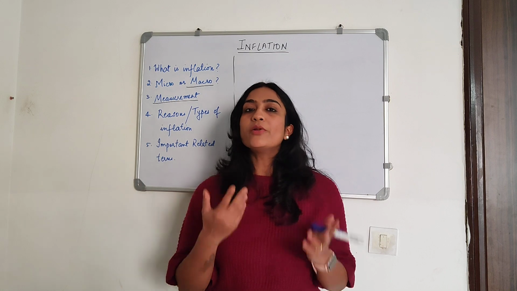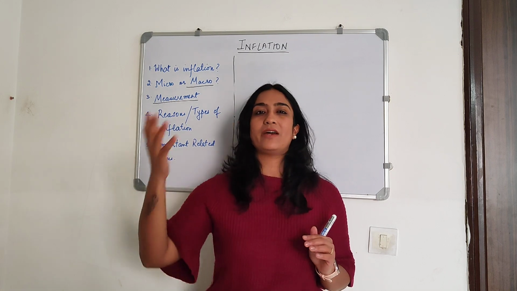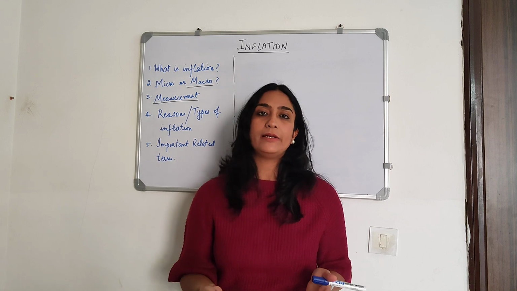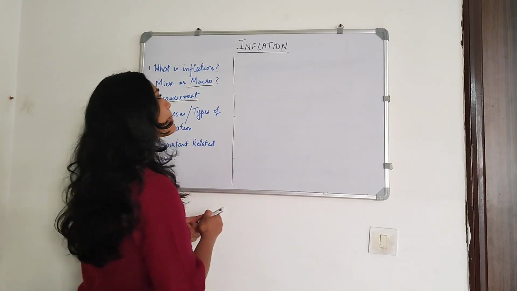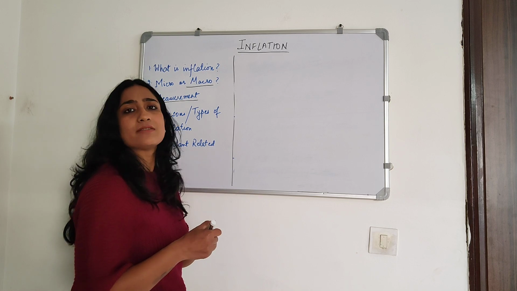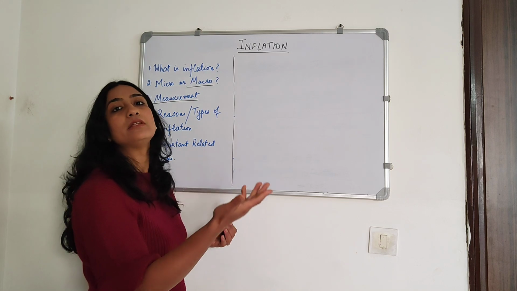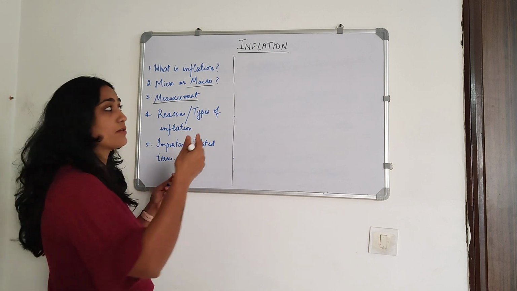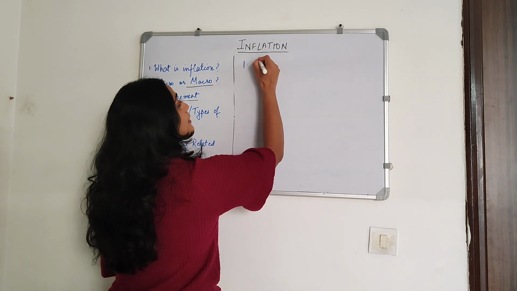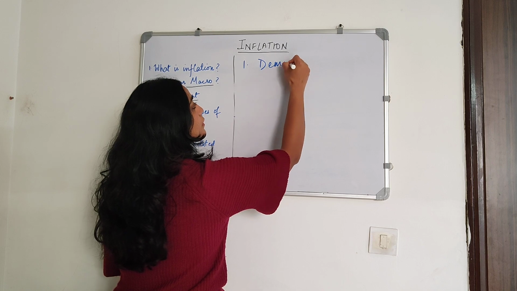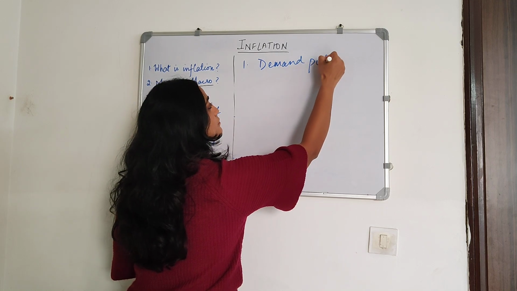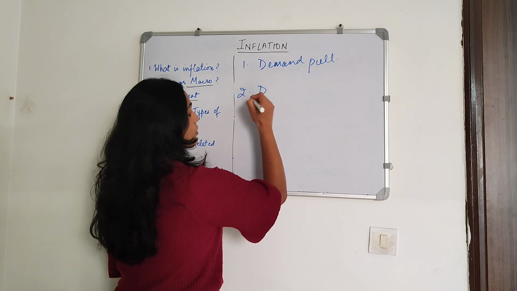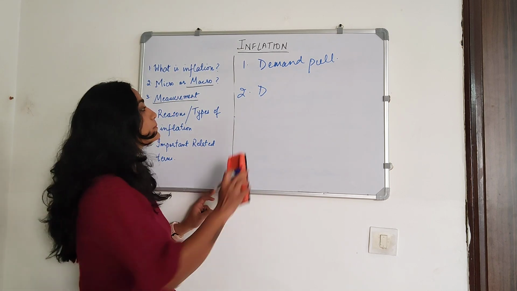And then all you need to think is what can change that value? What can bring movements in that value, the perceived or the actual value? Whatever changes that will change the price, and that will lead to whatever kind of inflation. So there are two ways in which prices can increase. The first is a demand pull. And the second is a cost push.